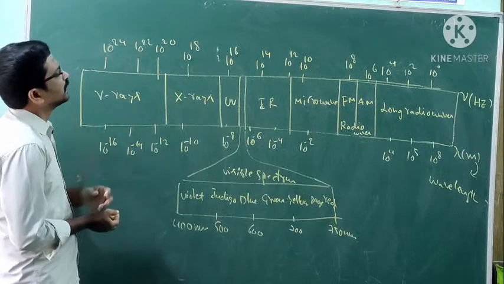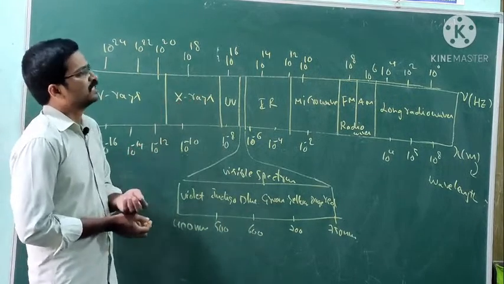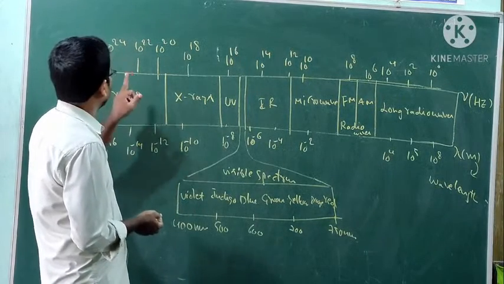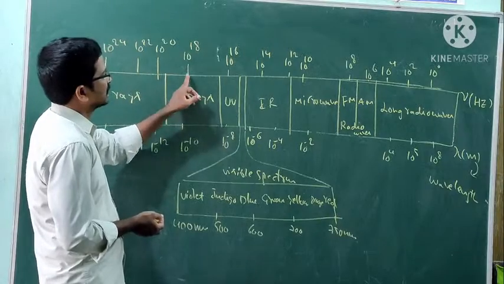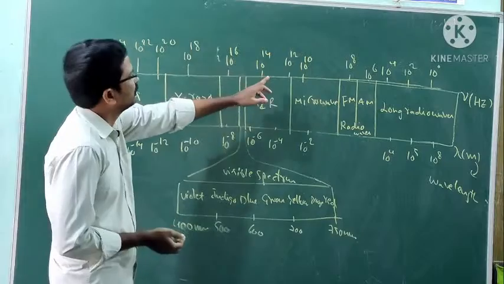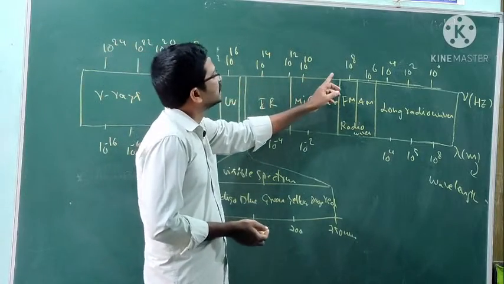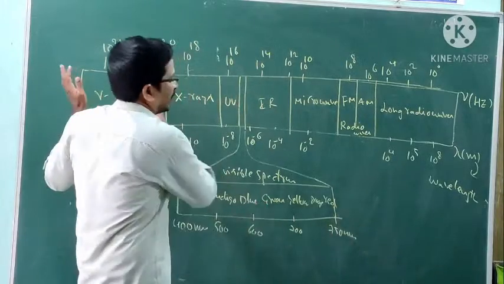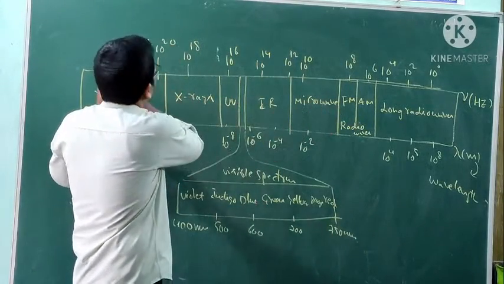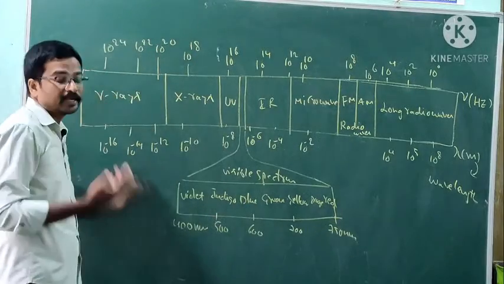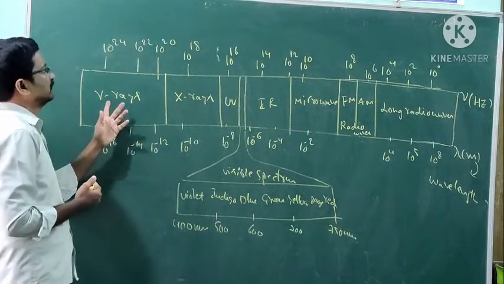Next, with respect to frequency, frequency is higher for gamma rays than X-rays, than UV radiation, around 10 to the power of 16. Frequency gradually decreases from left to right. But which one is the more energetic radiation?